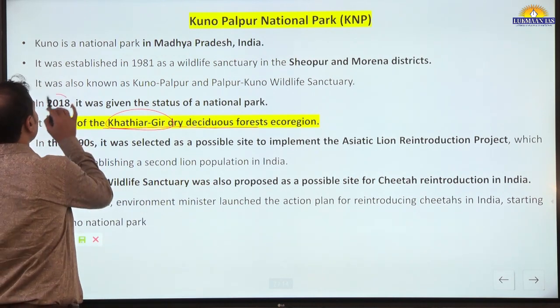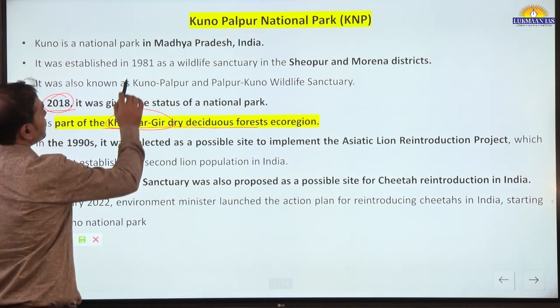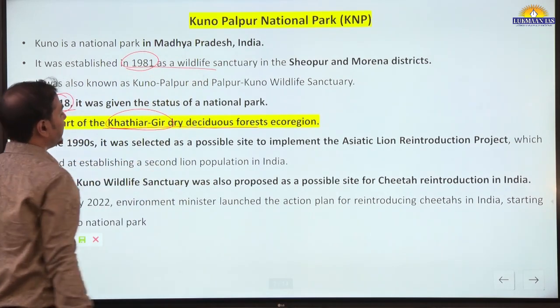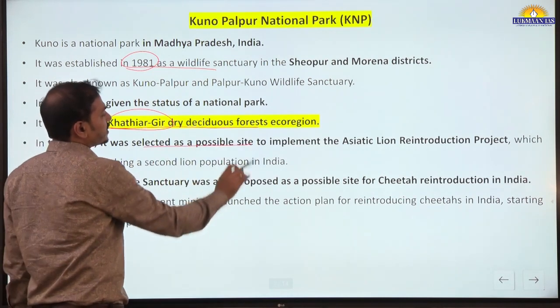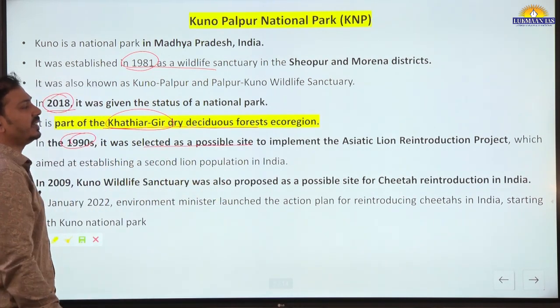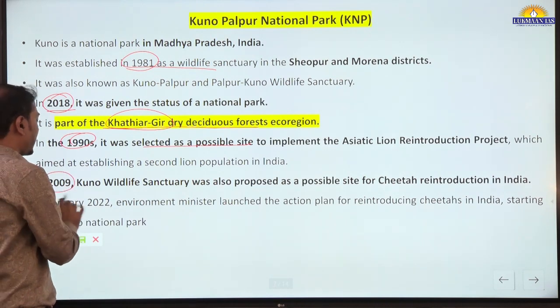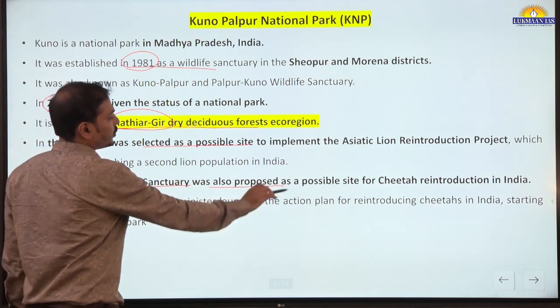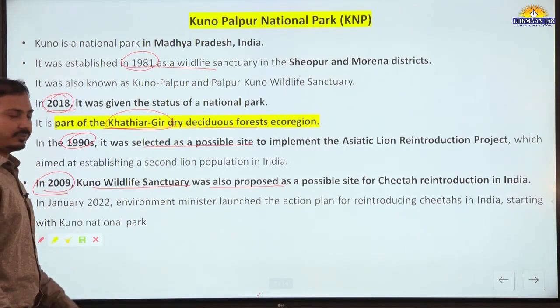It got the status of national park in 2018. It was established as a wildlife sanctuary in 1981. In the 1990s, it was selected as a possible site to implement the Asiatic lion reintroduction project. And recently in 2009, Kuno Wildlife Sanctuary was proposed as a possible site for cheetah reintroduction in India.